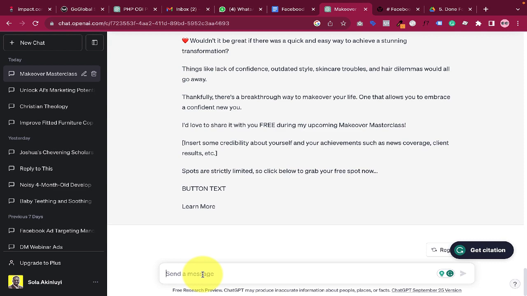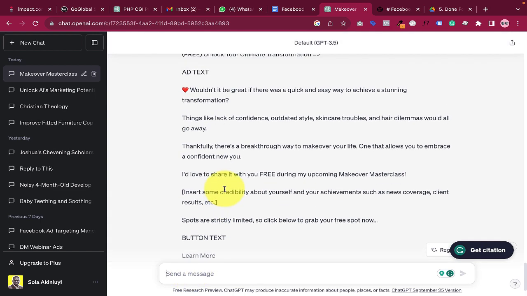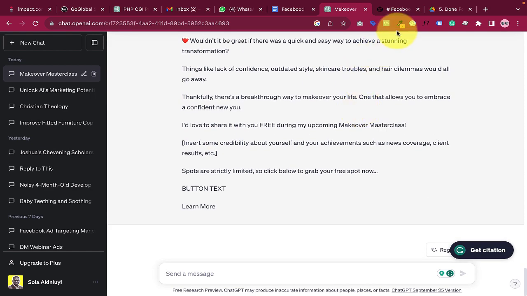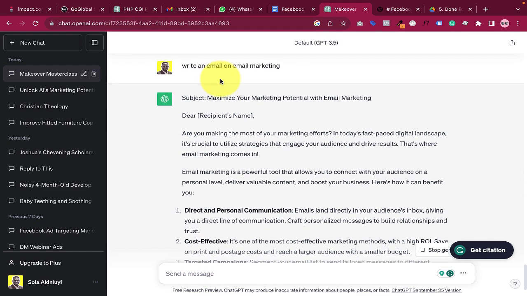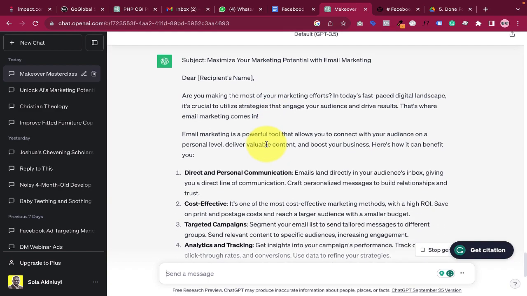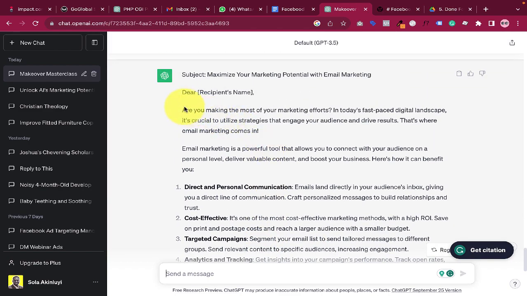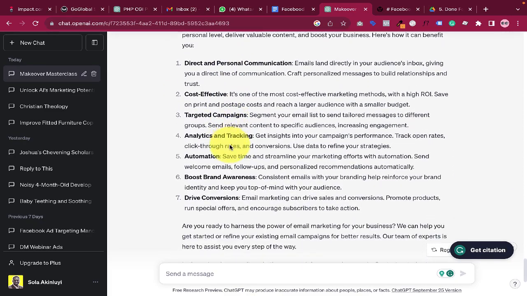Now, let me share with you quick tips on how you can make ChatGPT give you better results. Don't be generic, be specific. For example, instead of saying, write me a copy on Facebook ads marketing, no. Instead of that, you could supply ChatGPT with the details of the landing page and then tell ChatGPT to write the ad for you. So for example, if you just tell ChatGPT, write an email on email marketing, this is what ChatGPT is going to write for you. It's going to be generic, okay?